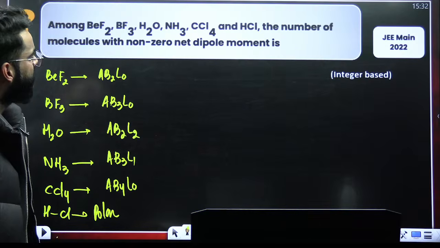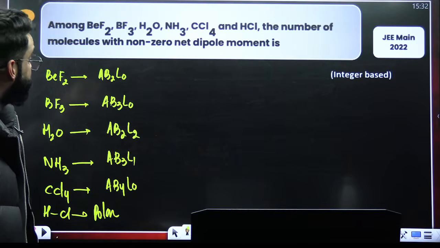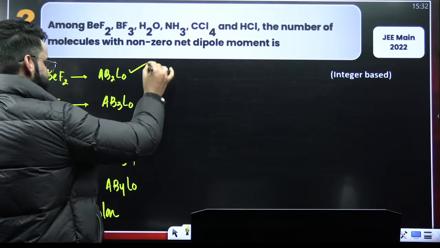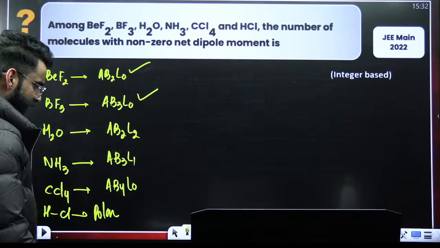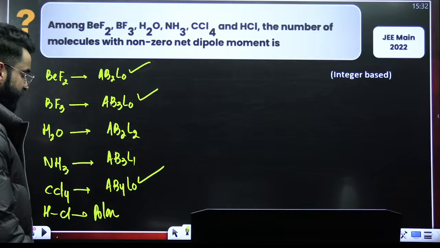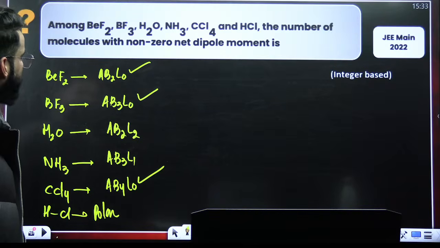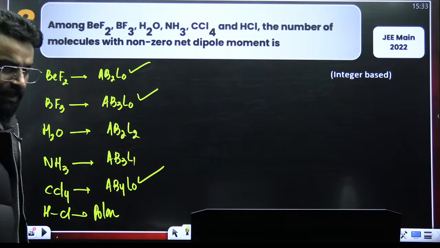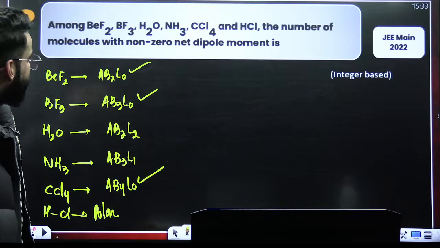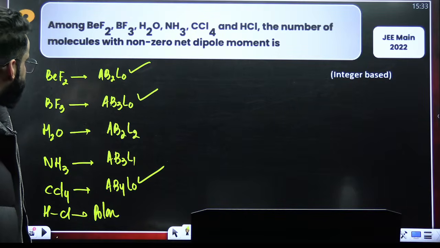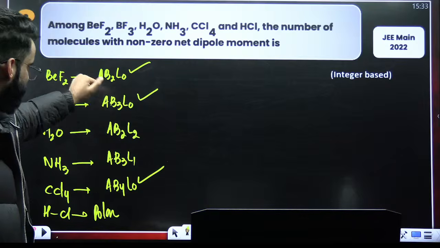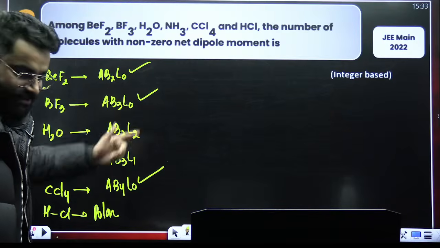Now, I have to check among the following the number of molecules with non-zero dipole moment. AB2L0 non-zero, AB3L0 non-zero, right? AB4L0 non-zero. So the answer of this particular question is going to be 3. Sorry, I did the reverse.